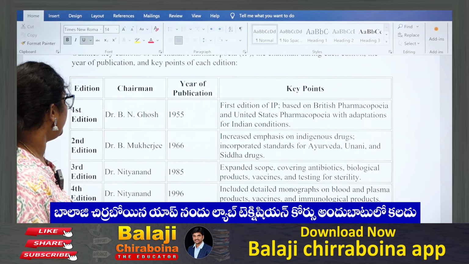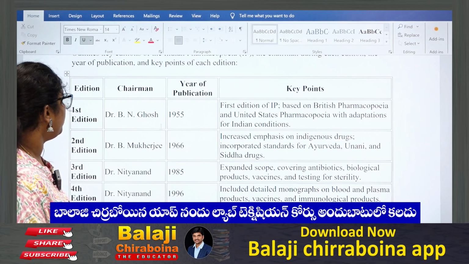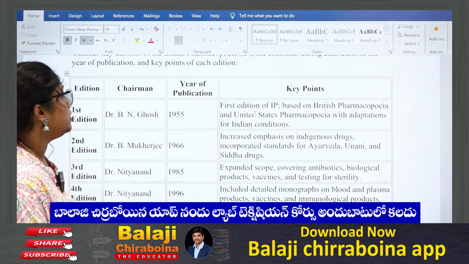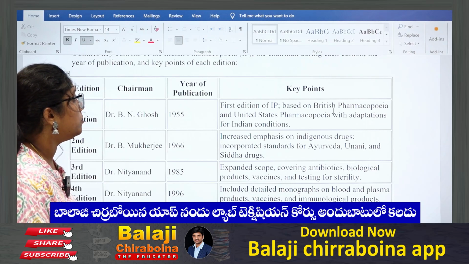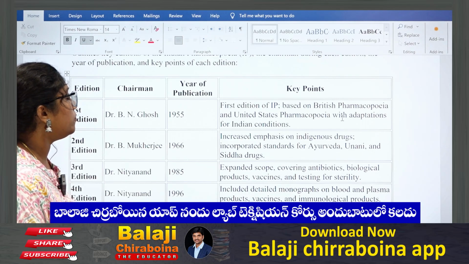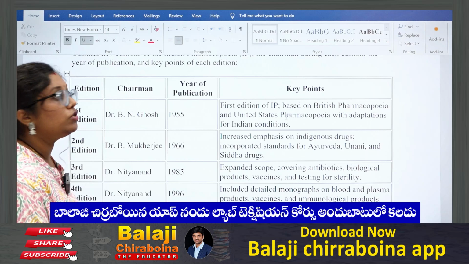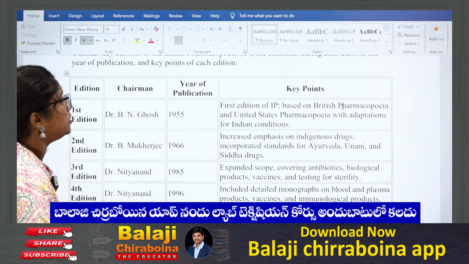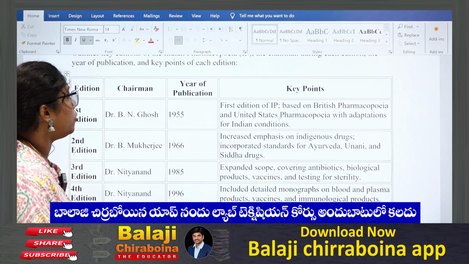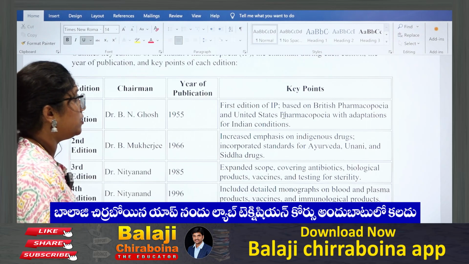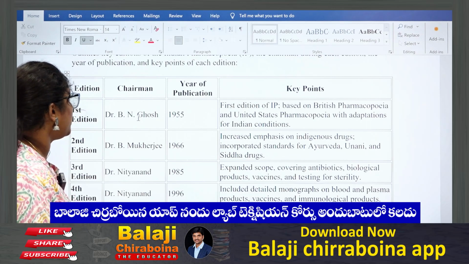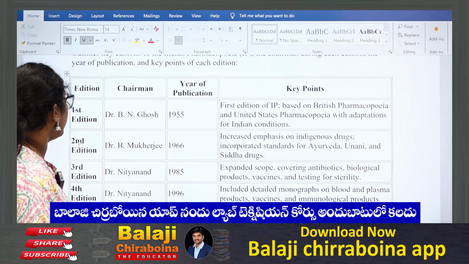Sometimes they will also ask you what key point was added in which edition. So first edition, under the chairmanship of Dr. B.N. Ghosh in 1955: the first edition of IP is based on the British Pharmacopoeia and United States Pharmacopoeia with adaptations for Indian conditions. They took these pharmacopoeias, made some adaptations, and used them here in 1955.